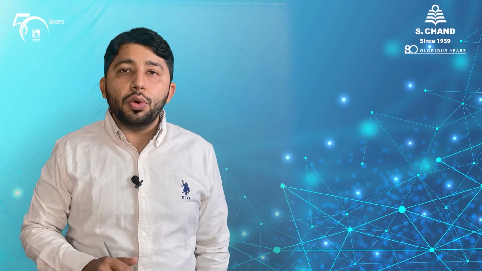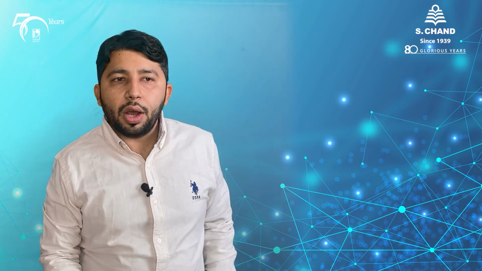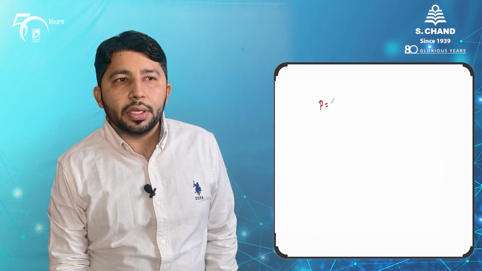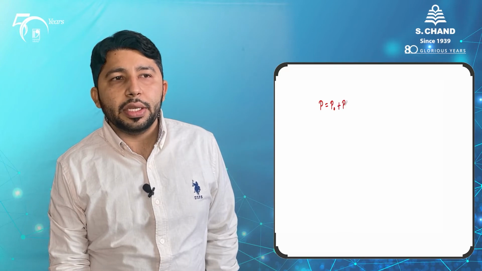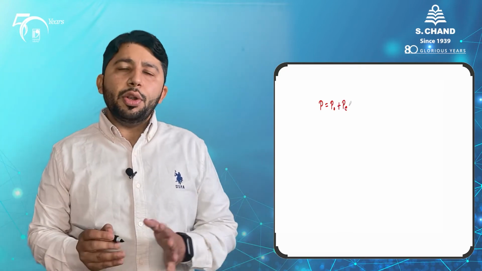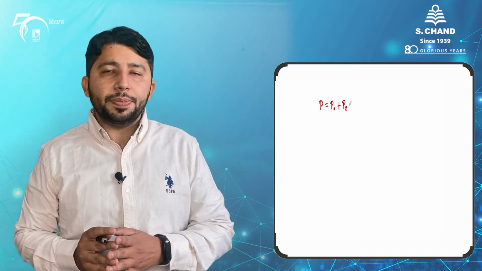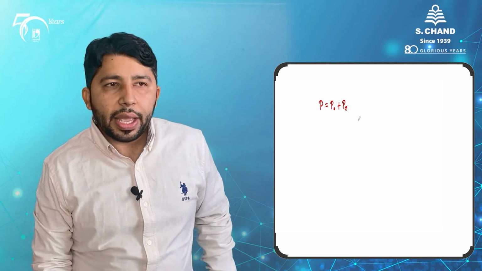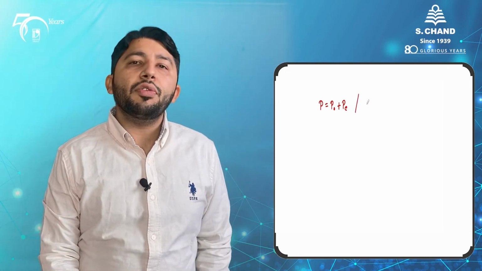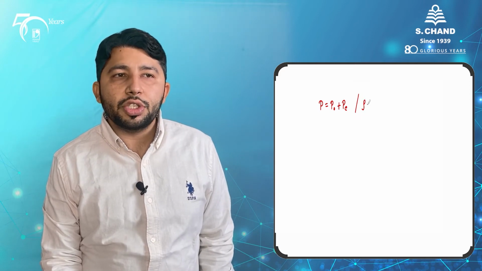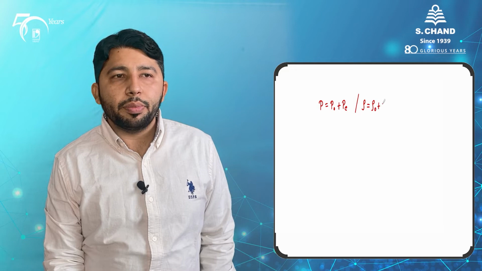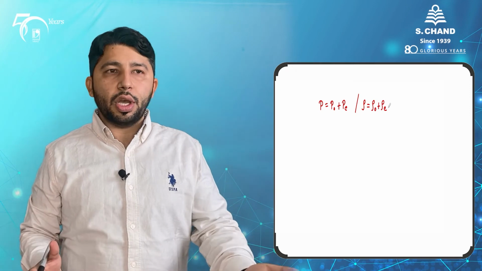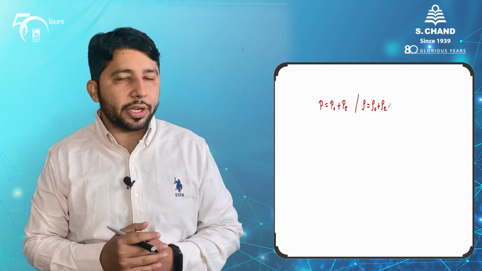First of all, we should know any relation about them, how they are related. The pressure is P node plus PE. This can be defined like this, where P node is the pressure at the very first place and this quantity PE is the change in the pressure. And on the other hand, we have already defined the density like this: rho is equal to rho naught plus rho E, where rho naught is the density at the very first place when there is no sound and rho E is the change in the density.